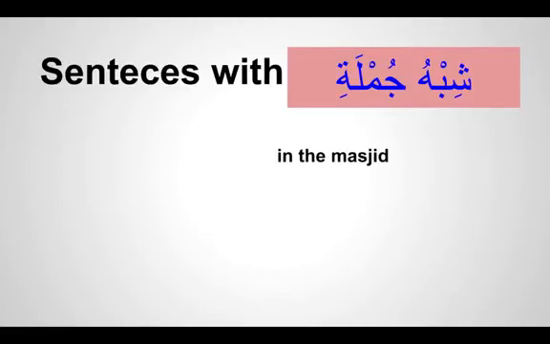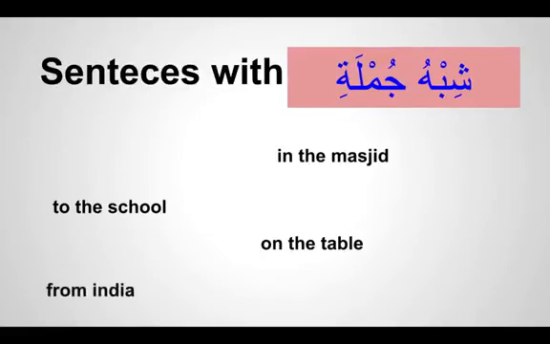If we say "in the masjid," it does make some sense, but we need something more to make a complete sense of it. For example, "to the school" does make sense, but we need some more information. "On the table," "from India." All these are called fragments of a sentence, or a phrase. What do we call it in Arabic? Shibhu Jumla. For people who understand Urdu, it'll be easy to remember.